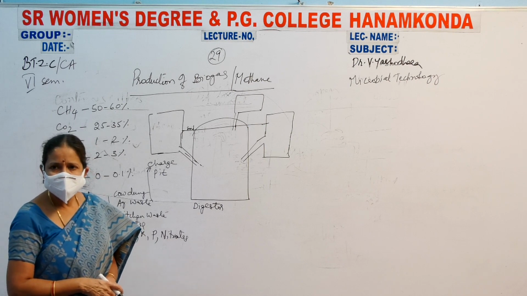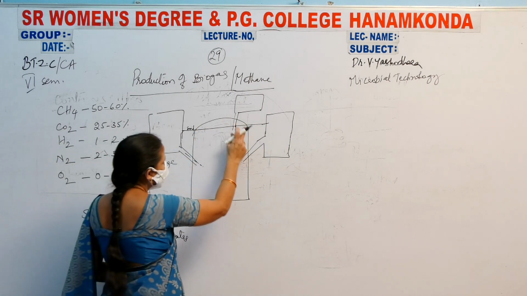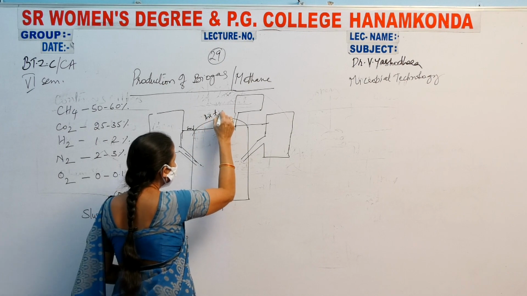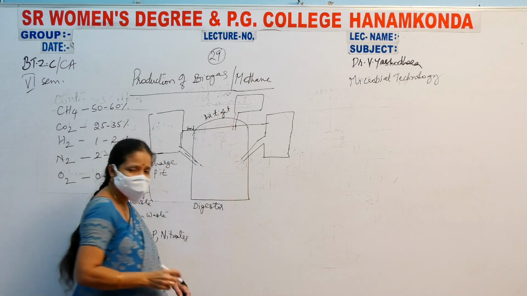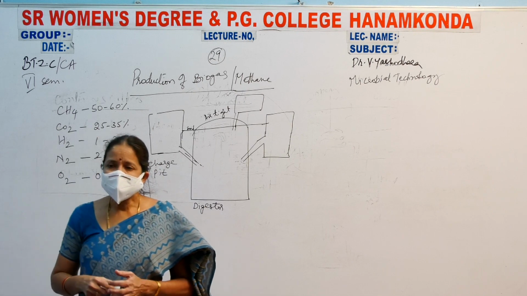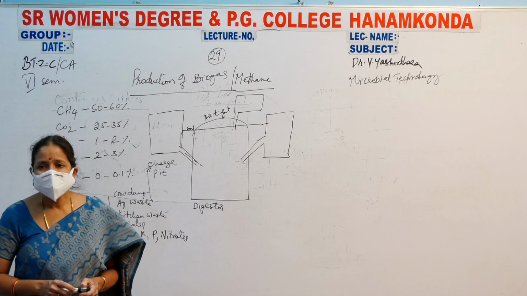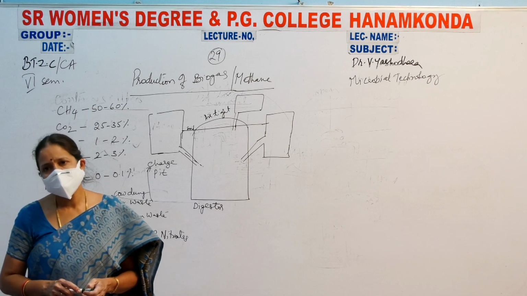Once it enters the digester, as it is closed tightly, it is an airtight digester where biogas production is an anaerobic process. It is not at all an aerobic process, only an anaerobic process.